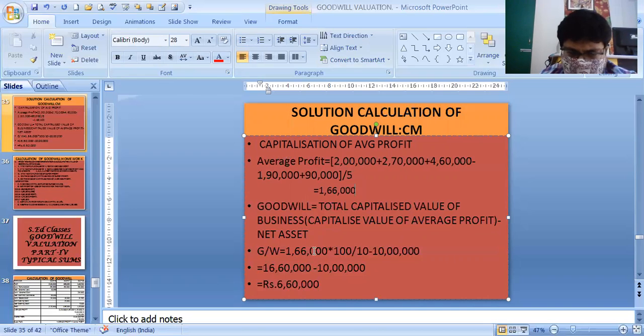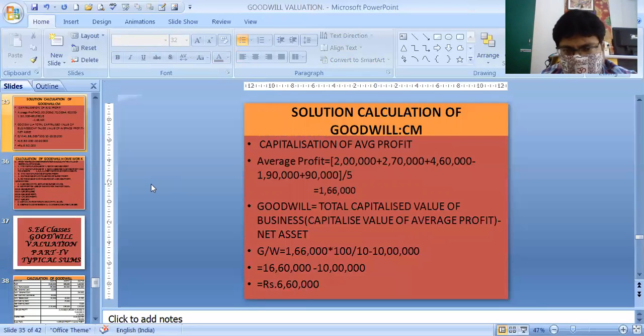So average profit 1,66,000 into 100 by 10, where the rate of return is 10%, minus capital employed 10 lakhs. Solving this, we get 16,60,000 minus 10 lakhs, 6,60,000 is our goodwill under capitalization of average profit.